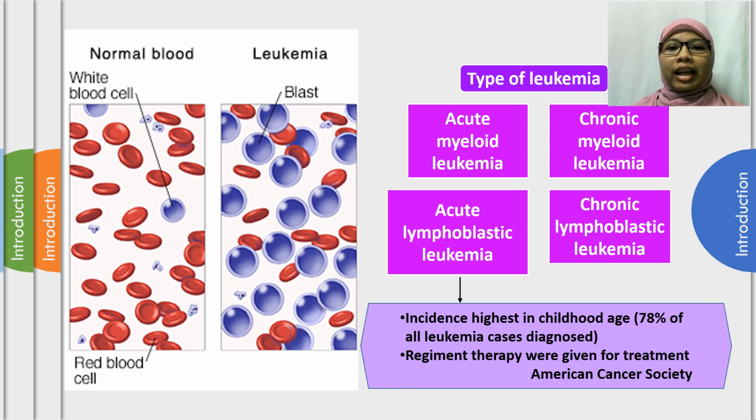Leukemia is a type of blood cancer causing abnormal and uncontrolled production of immature blood, mostly white blood cells. There are 4 types of leukemia. Among all, acute lymphoblastic leukemia has the highest incidence rate in childhood, accounting for 78% of all leukemia cases. Regimen therapy is given to the patient as a treatment.